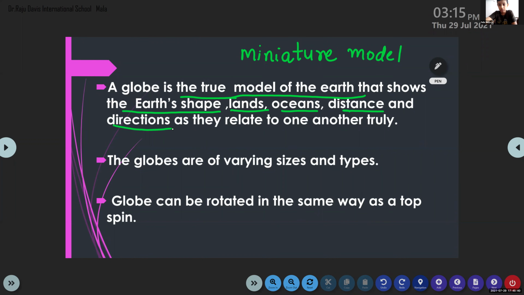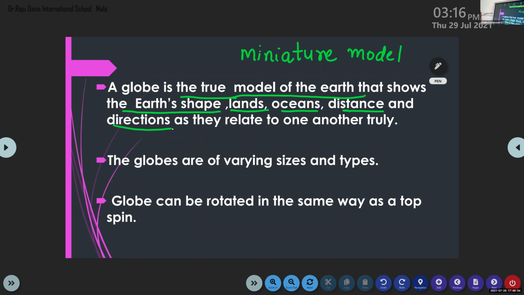So these are the 7 continents in the world. Then Vaiga, how many oceans are there and what are they? Pacific Ocean, Atlantic Ocean, Antarctic Ocean, Arctic Ocean, and Indian Ocean.